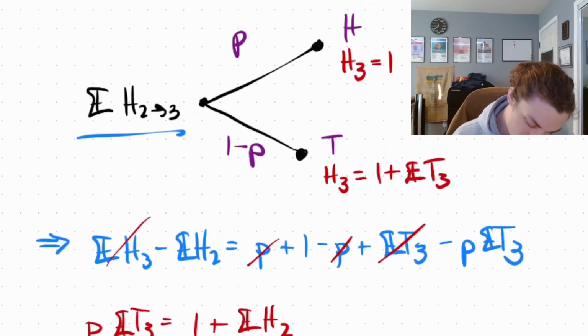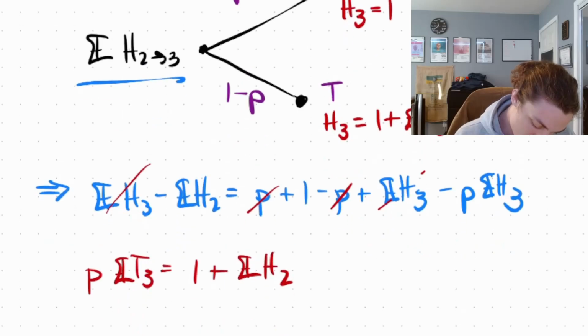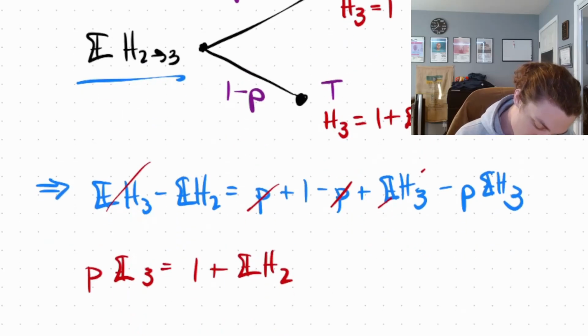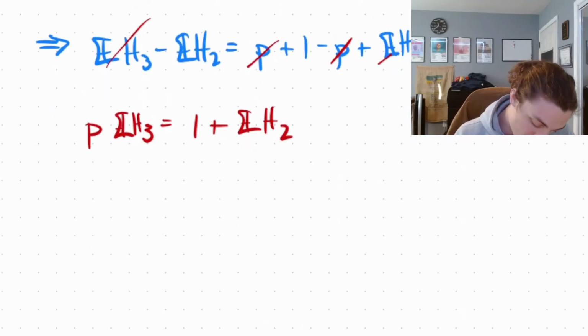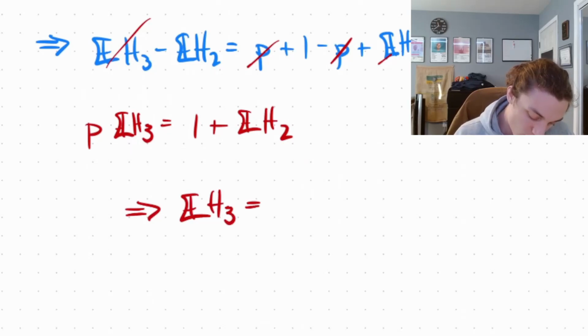Whoops, this should be H, not T. This is H3, H3, H3. Apologies. This is going to be the expectation of H3 equal to 1 over p plus the expectation of H2 over p.